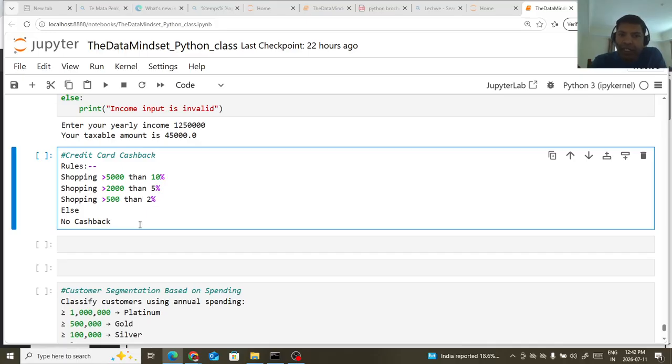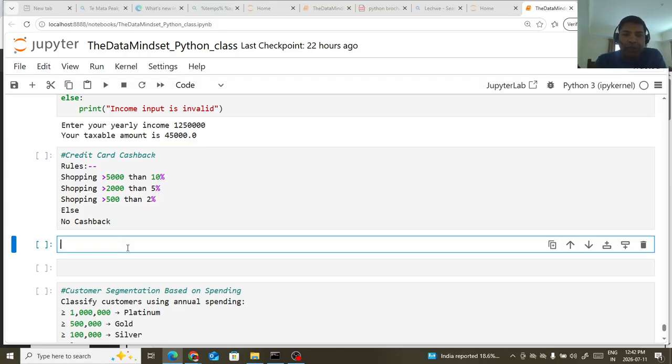If the customer spends more than 2,000 rupees, then you give 5% cashback, and if the customer spends more than 500 rupees, then you give 2% cashback, and for less than 500 rupees you are not providing any cashback, right? So these are the rules we have to apply on the transaction data, so we can understand whether we should provide a cashback offer, and how to make these rules applicable to other transactions in our data. So let's start, guys.